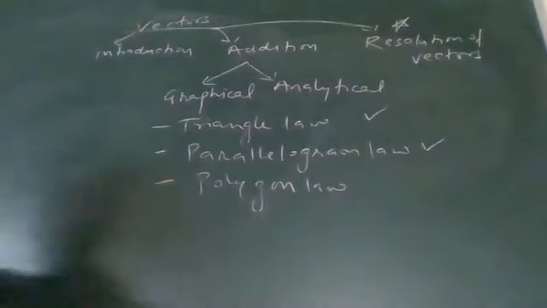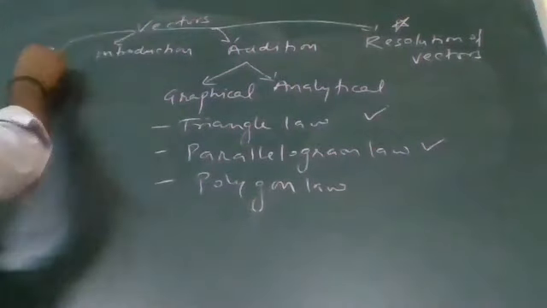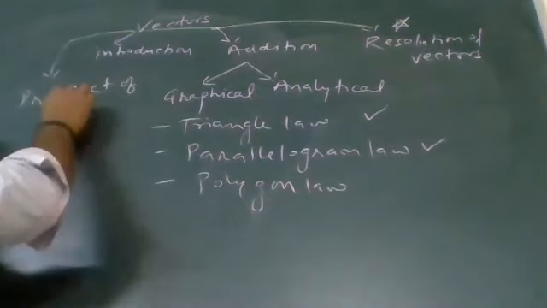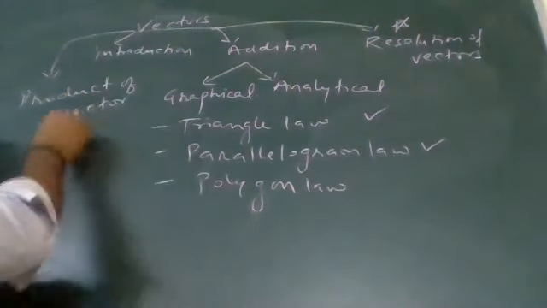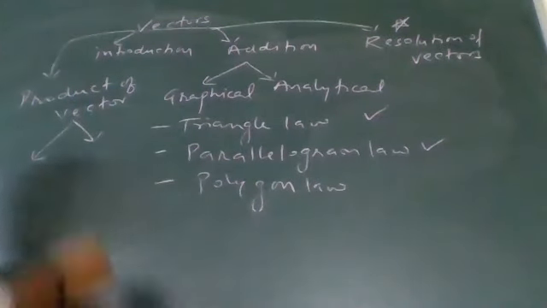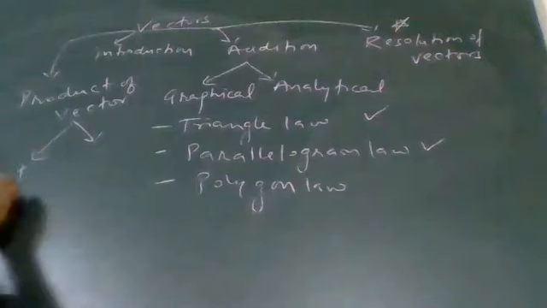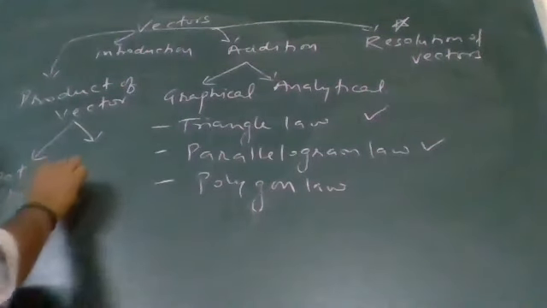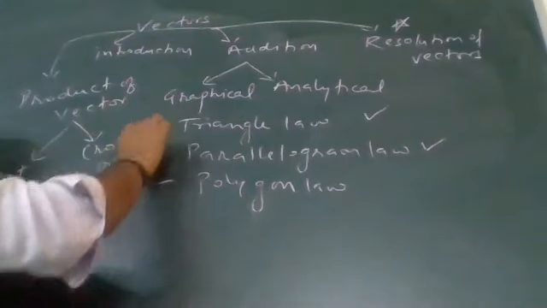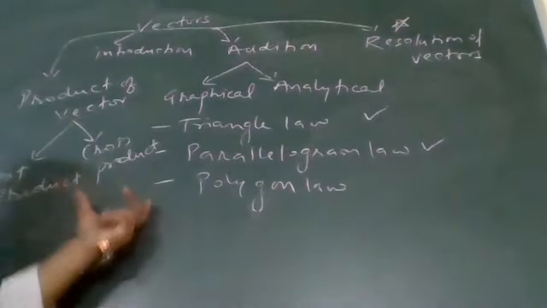After resolution of vector, we'll discuss one more thing, that is product of vectors, multiplication of vectors. In case of multiplication, we will discuss two major processes: one is called dot product and one is called cross product. There are two methods to multiply vectors.